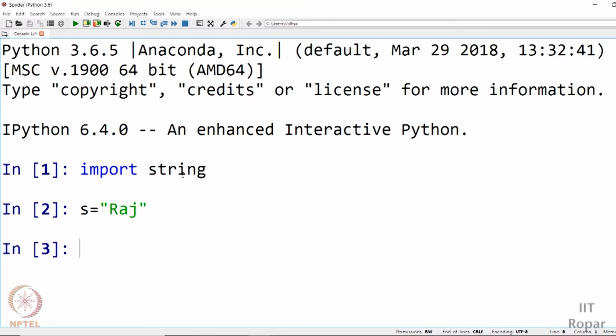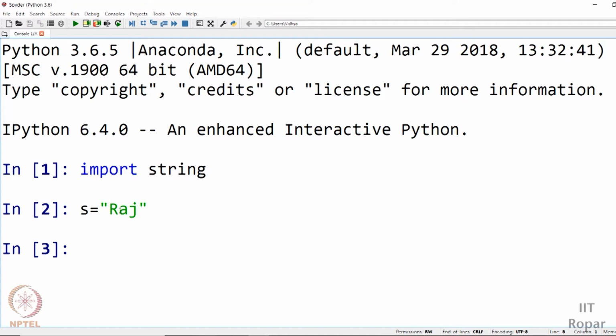I have a mix of capital letters, that is the uppercase characters, and small letters, which we call lowercase characters. We have a mix of uppercase and lowercase. If I want to convert it to all uppercase or all lowercase, I have a functionality with the corresponding name. Let us see that.